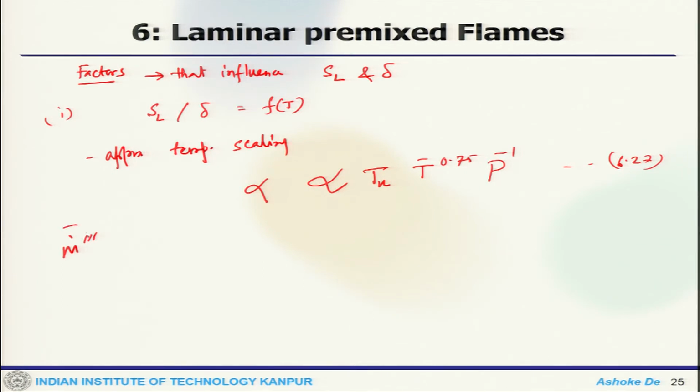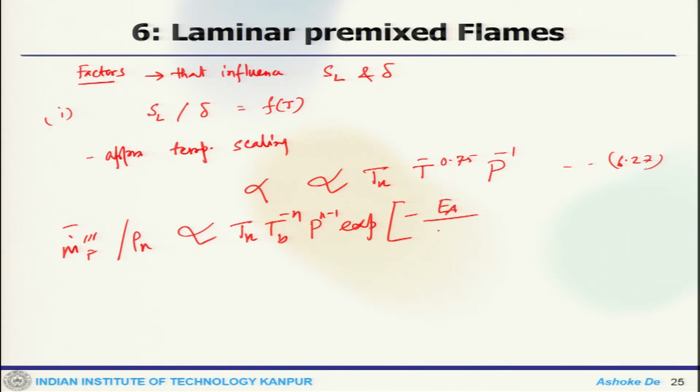reaction rate would be proportional to T unburned to the power n, p to the power n minus 1, exponential minus A by Ru T bar.